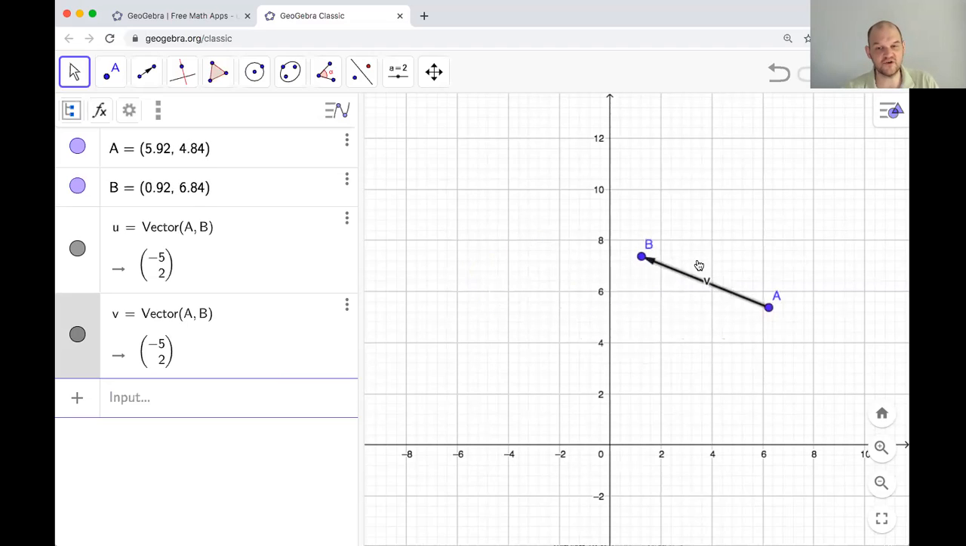The vectors aren't changing. They have the same magnitude and direction, right? So there's nothing going on there. But the points A and B are obviously moving. I'm going to try to put them back where they belong.